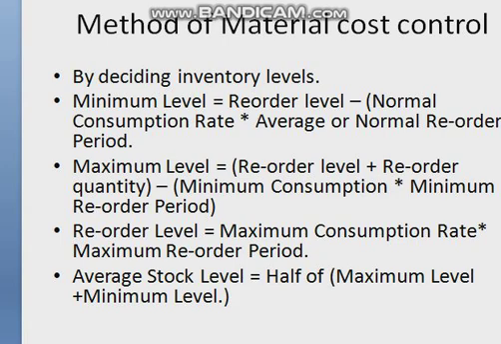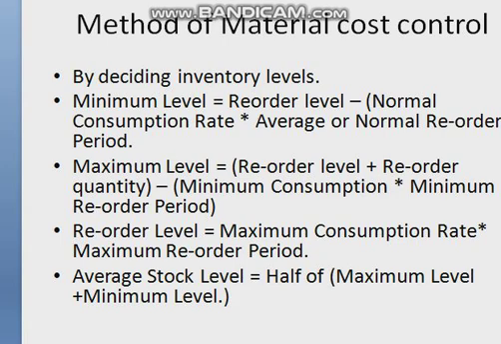In this way we are to compute maximum level. Maximum level formula is reorder level plus reorder quantity minus minimum consumption into minimum reorder period. Reorder level already computed is 450 units. Reorder quantity given in the question is 300 units. So we have 450 plus 300, and minimum consumption is 25 units per week, and minimum reorder period is 4 weeks. So 450 plus 300 minus 25 into 4. 450 plus 300 is 750. 750 minus 100 is equal to 650 units, which is your maximum level.